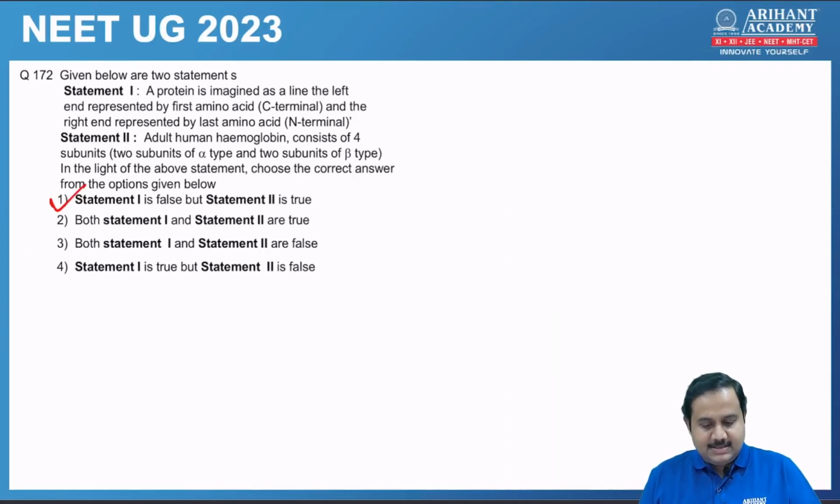Next one, two statements are given. Correct answer is statement 1 is false, but statement 2 is true. Statement 1. A protein is imagined as a line, the left end represented by first amino acid C terminal and the right end by last amino acid N terminal. So these terminals are flipped here. They should have been N terminal and C terminal, so that's wrong. Adult hemoglobin consists of 4 subunits, 2 subunits of alpha type and 2 subunits of beta type, which is correct. So option 1 is correct answer.